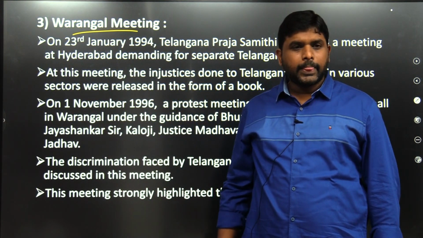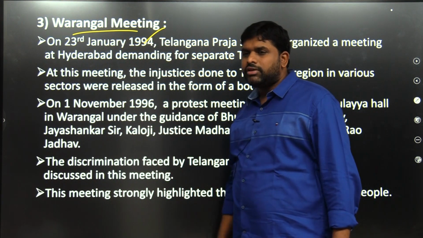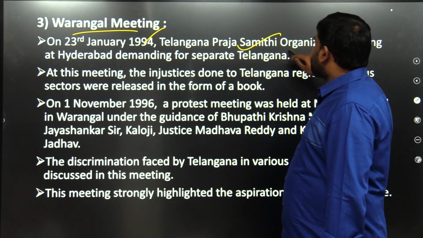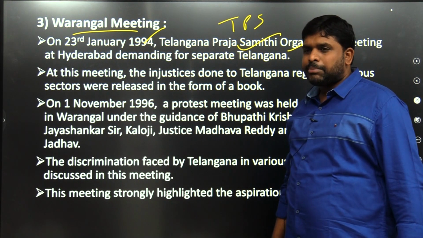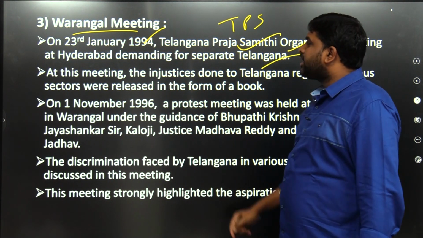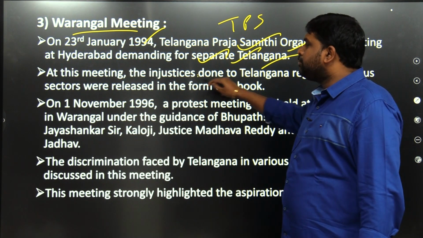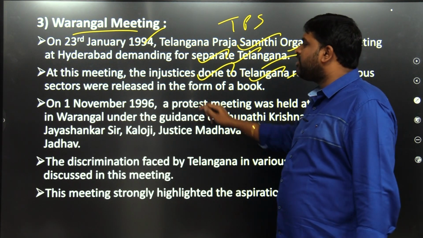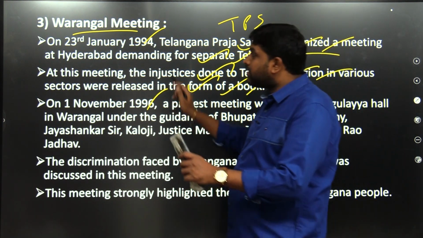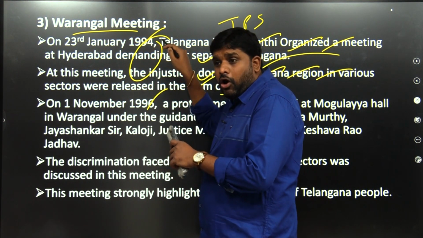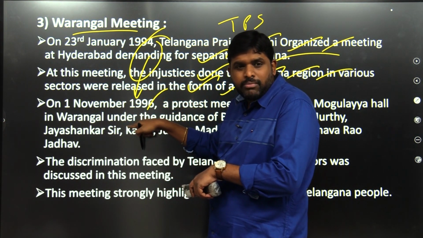Warangal meeting happened. Meetings, one by one. Warangal meeting, 23rd January 1994. Telangana Praja Samiti organization, TPS, organized a meeting at Hyderabad demanding separate Telangana. At this meeting, the injustice done to Telangana region in various sectors was released in the form of a book on 1st November 1996. See, understand, the first meeting happened in 1994. On this, they thought that we will have a meeting in Warangal, and that meeting happened on 1st November.